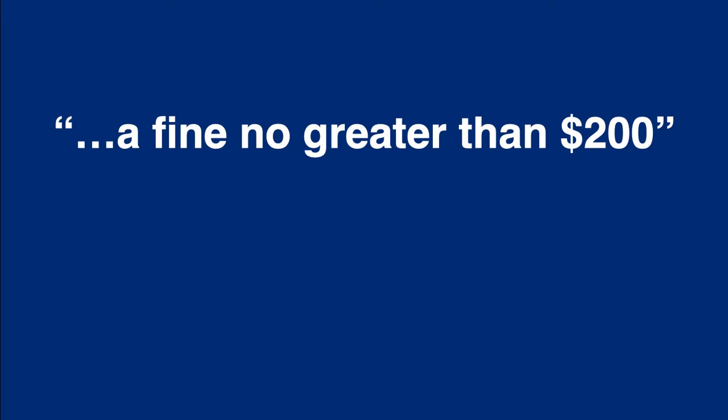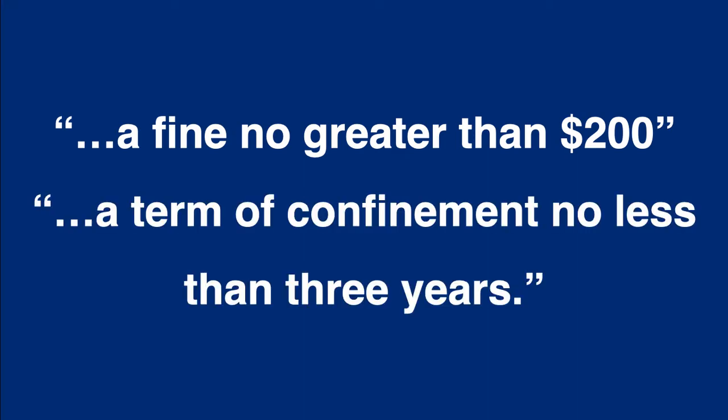So, for instance, if you see a fine no greater than $200 in the Transportation Code, the offense would be considered a C misdemeanor, even though a C misdemeanor can go up to a fine of no greater than $500. Another example, if you see a term of confinement no less than 3 years, the offense would likely be classified as a felony of the third degree, since the punishment range for a felony 3 is 2 to 10 years.